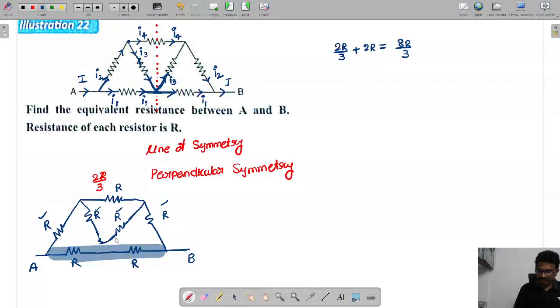8R by 3 and 2R are in parallel. 8R by 3 parallel to what, tell me now? 2R. So it will become what, tell me now here? 8R by 7. So this is RAB.